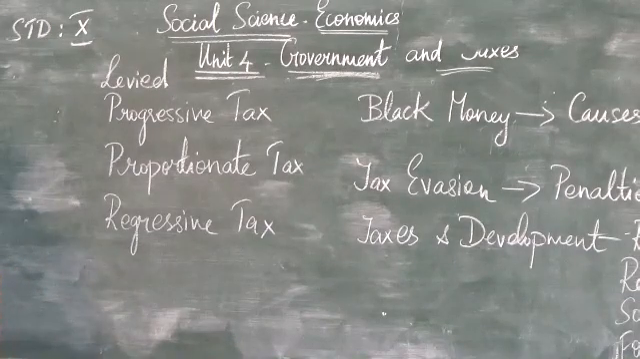Now, what are the causes of black money? Shortage of goods, license proceedings, contribution of the industrial sector, smuggling and the tax structure.